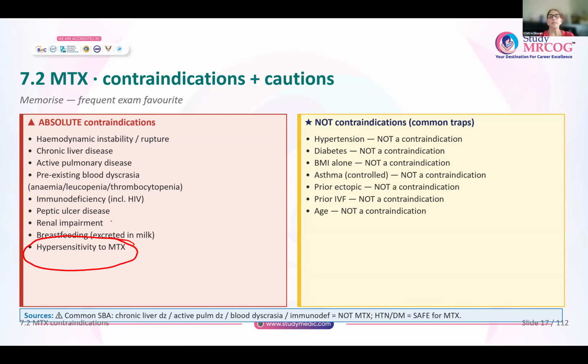All these are contraindications. Whereas hypertension, diabetes, high BMI, controlled asthma, prior ectopic pregnancy, prior IVF pregnancy, or age, these are not contraindications. Okay? So please remember the contraindications and what are not the contraindications for methotrexate. It would come as an SBA for you.